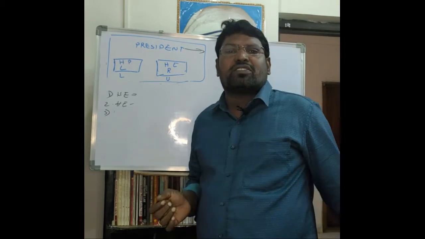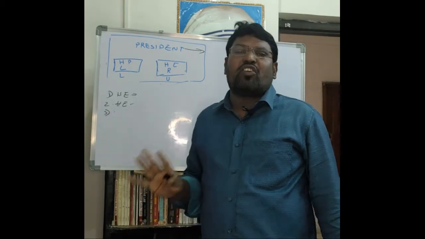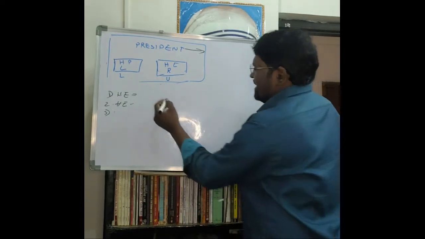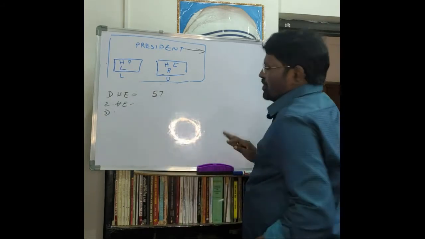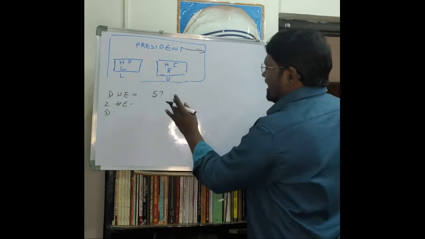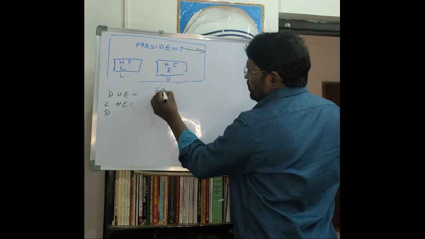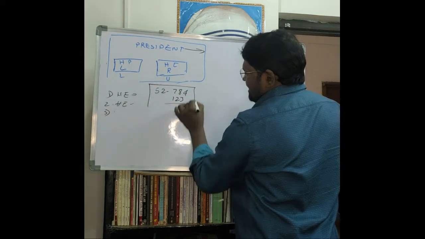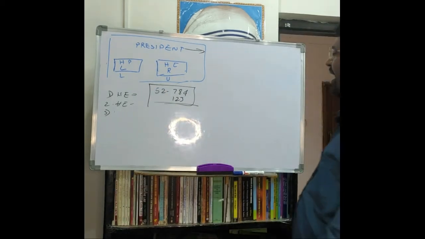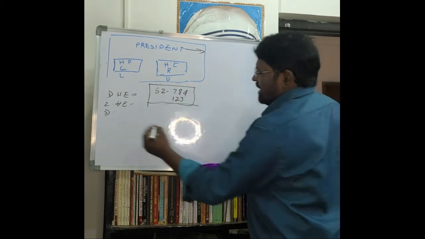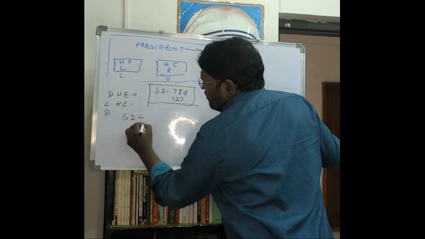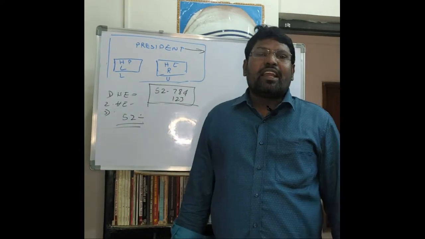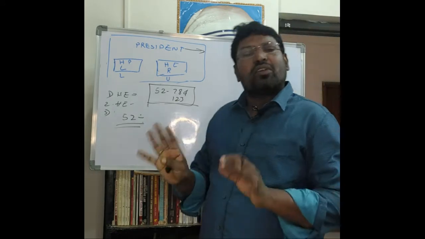All the executive powers of the union government are exercised through the president of India only. So simply, Article 52. The union executive powers are described in our Indian constitution from Article 52 to 78 and 123. These articles describe the union executive powers. Article 52 says there shall be a president of India.